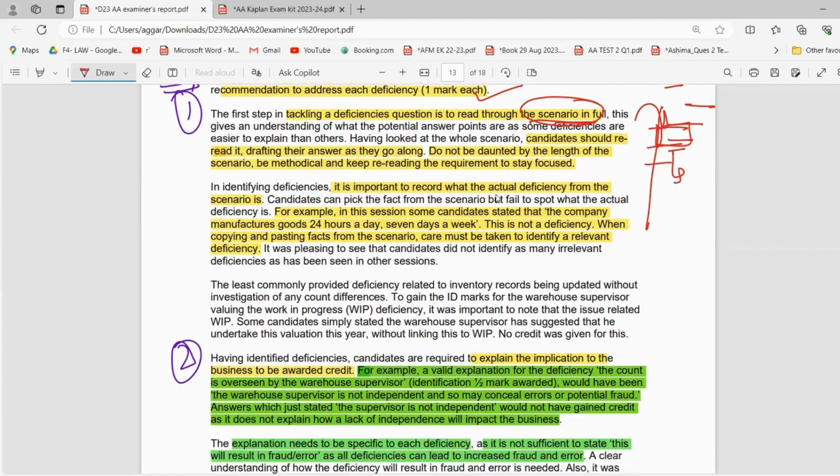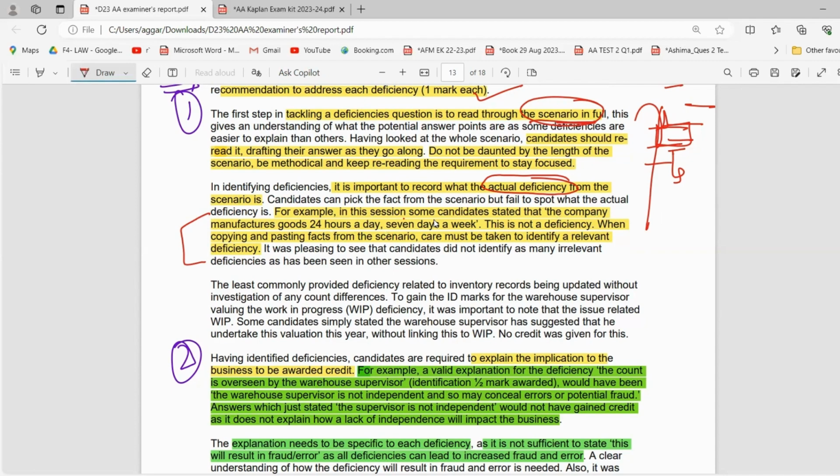It is important to record what the actual deficiency from the scenario is, and not from whatever you have learned before. You do not have to learn anything, right? Now, a classic example is this one. In this session, some candidates stated that the company manufactures goods 24 hours a day, 7 days a week. Now, this is not a deficiency.